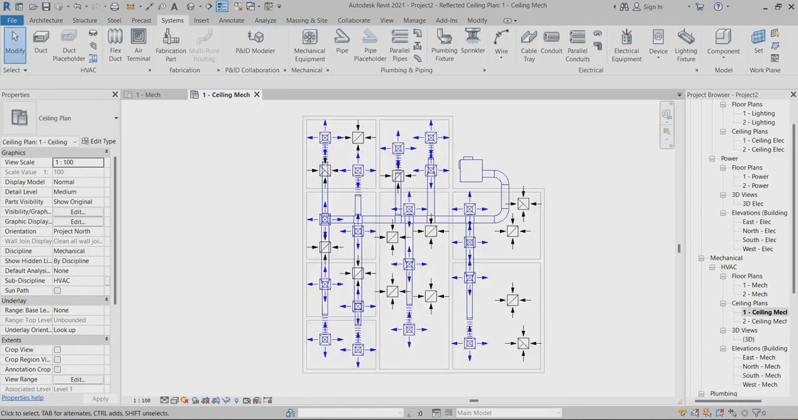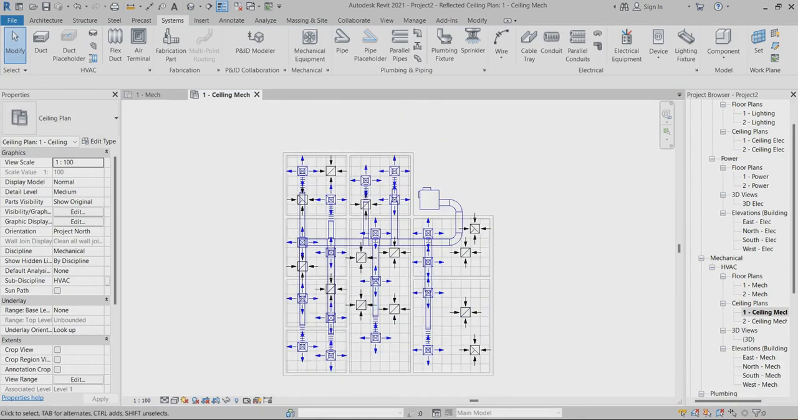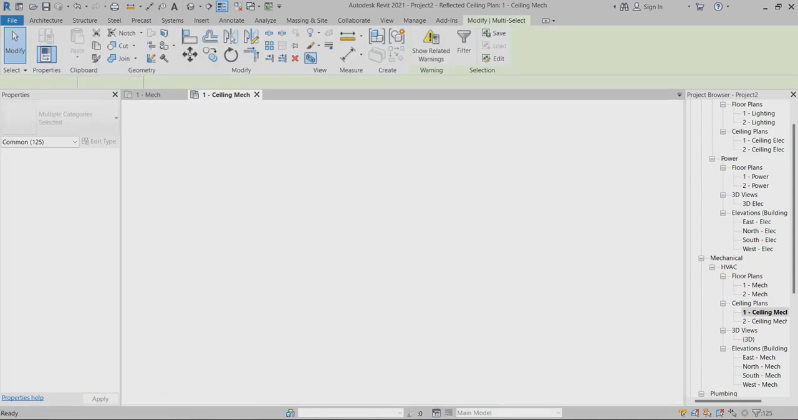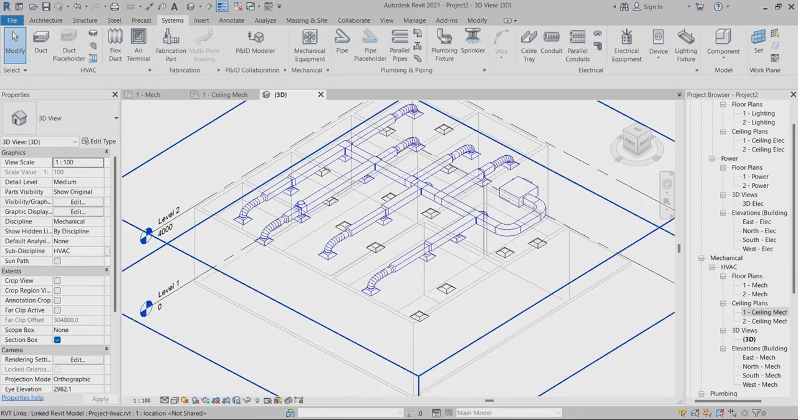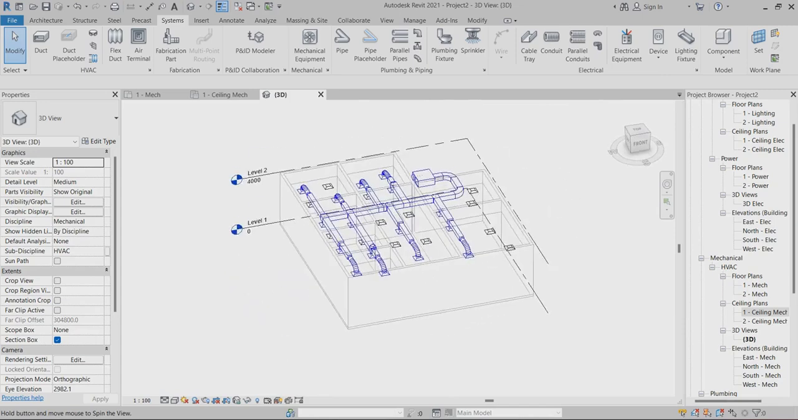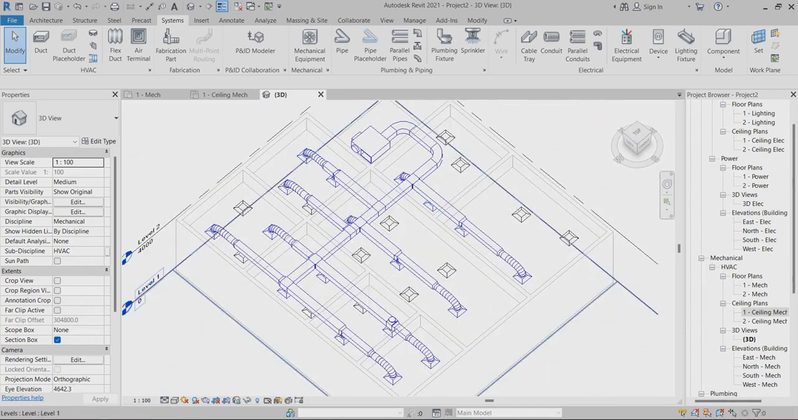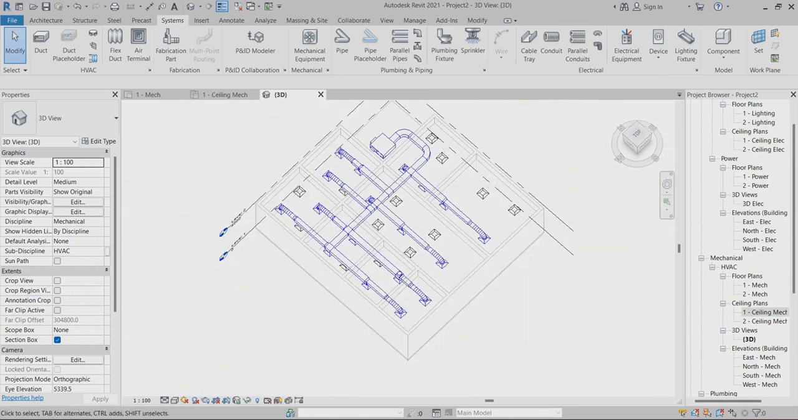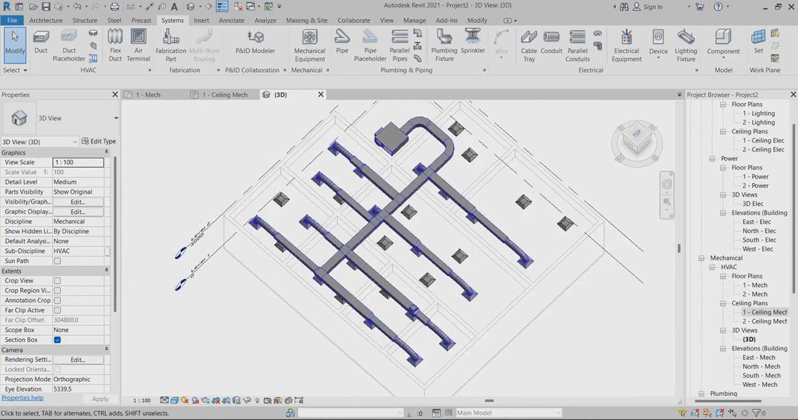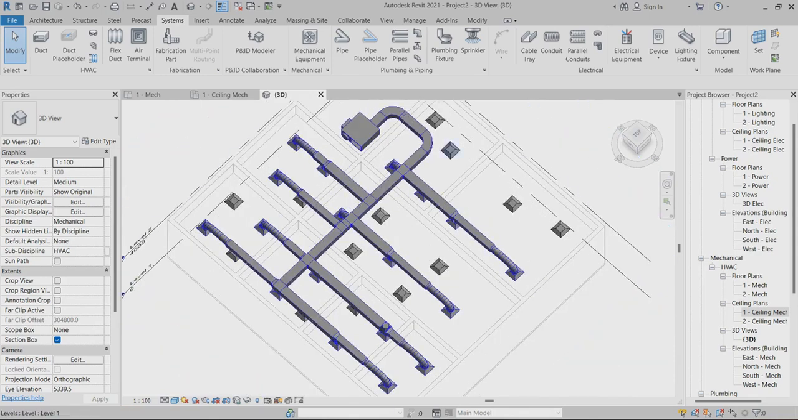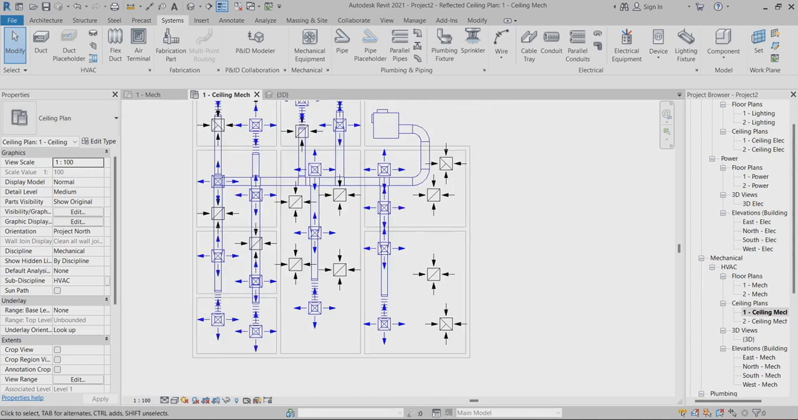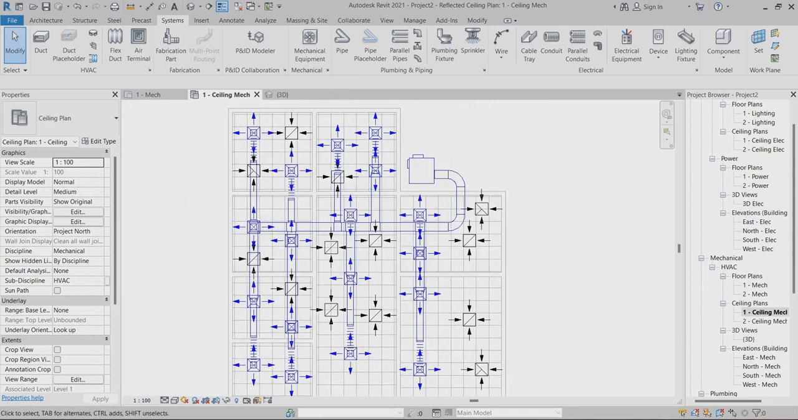So it's already connected. I just want to check this one in 3D. See, it's connected. You can find this one. So this one is connected. Okay, right. So this is the way you can create the supply air terminal connection.